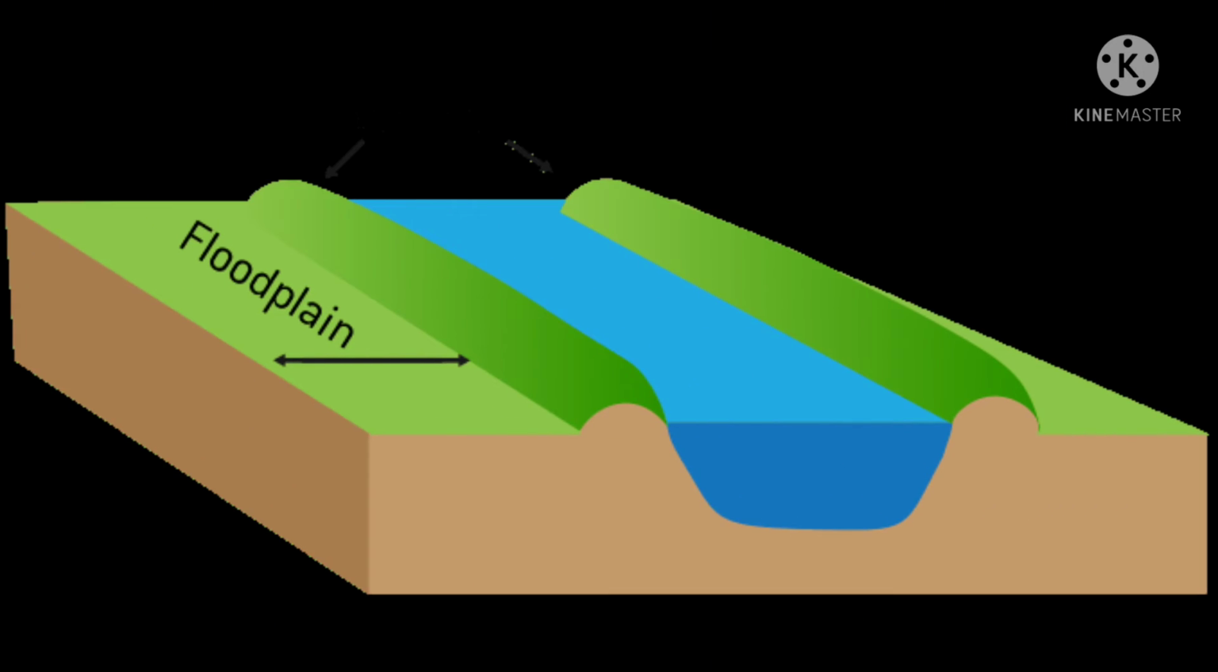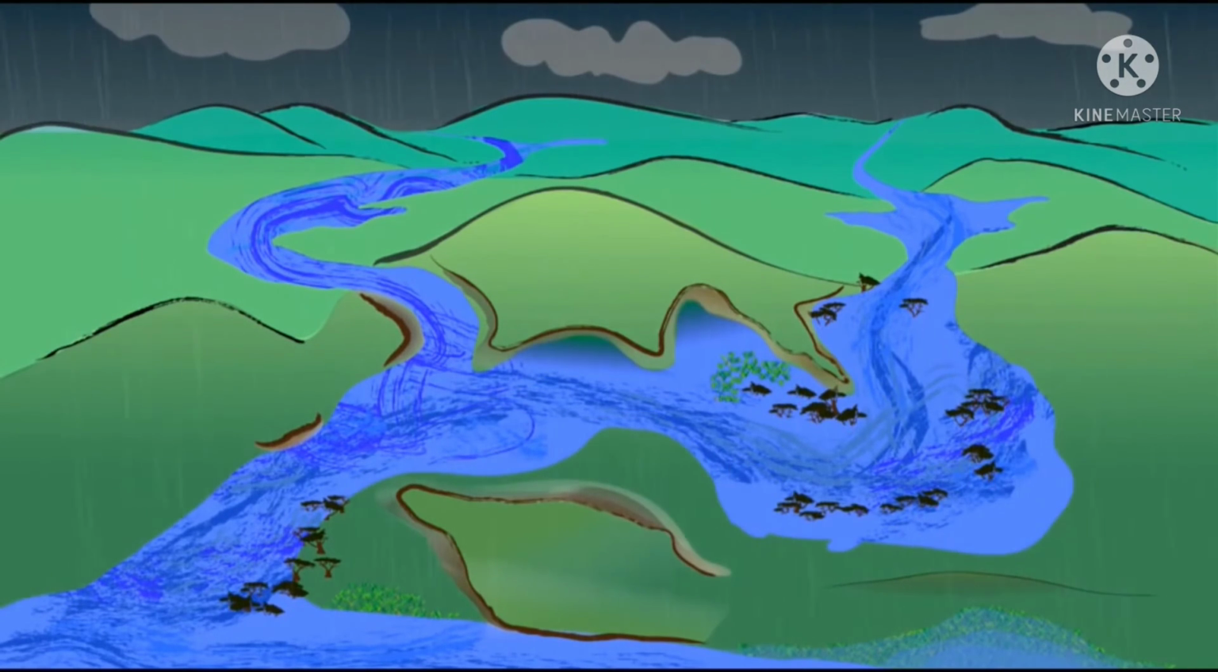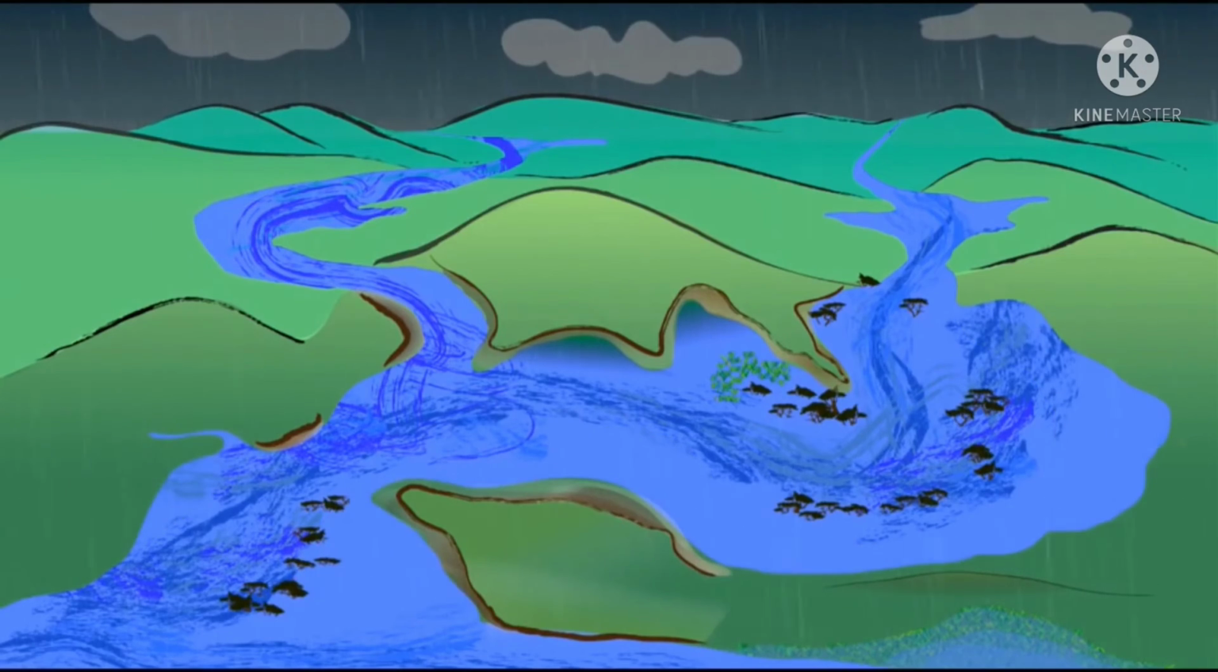Now let's see what are floodplains. Due to increase in volume, sometimes the river overflows its banks, flooding the surrounding areas. Fine sediments of silt and clay are deposited along its bank by the floodwater. As a result, a flat, fertile, alluvial floodplain is formed.